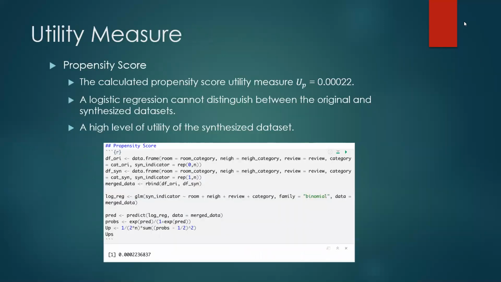In terms of utility measure, I calculated the propensity score, and the resulting propensity score is 0.0022, which is pretty low and really close to 0, suggesting that a logistic regression cannot distinguish between the original and the synthesized data set. And there's a high level of utility in the synthesized data set.